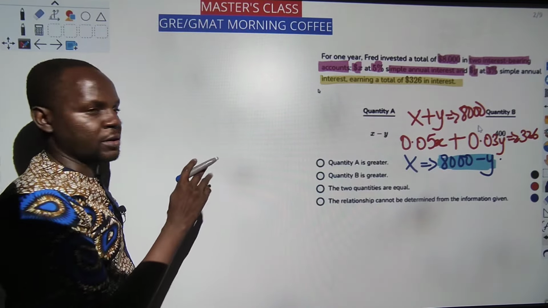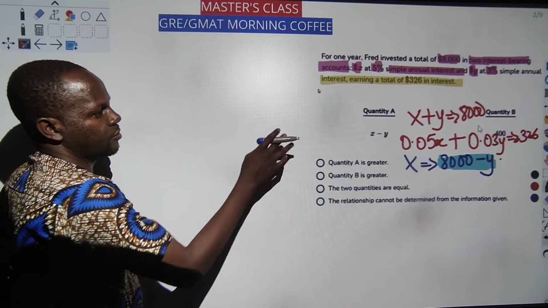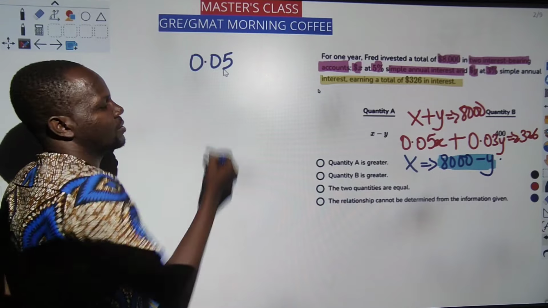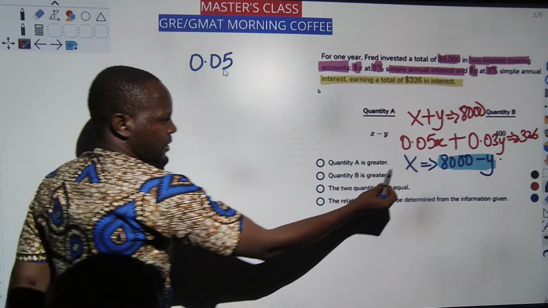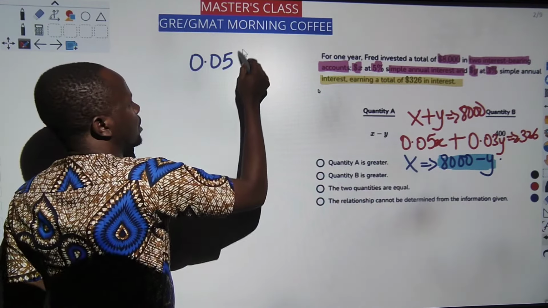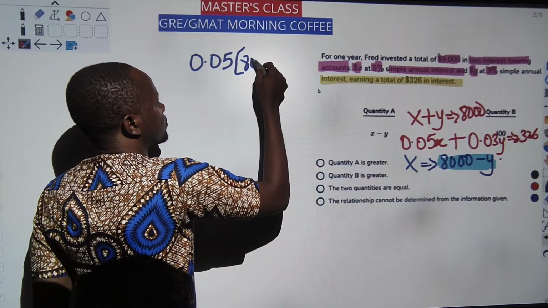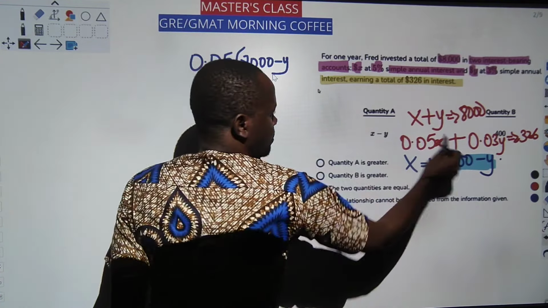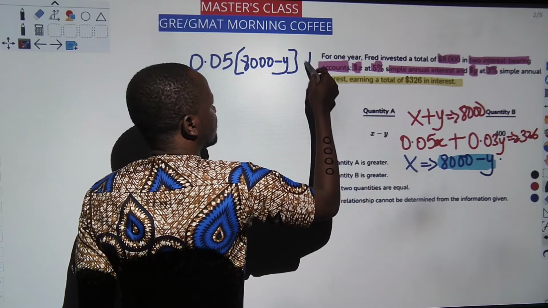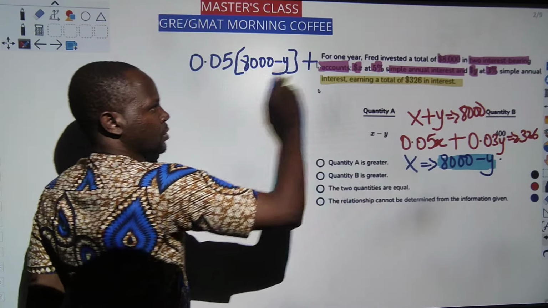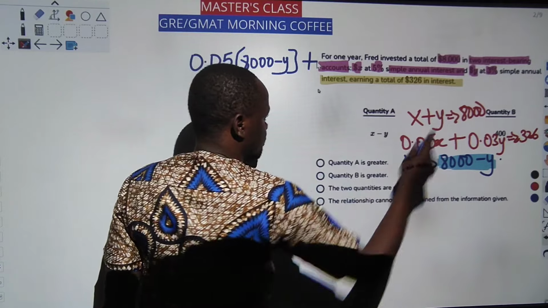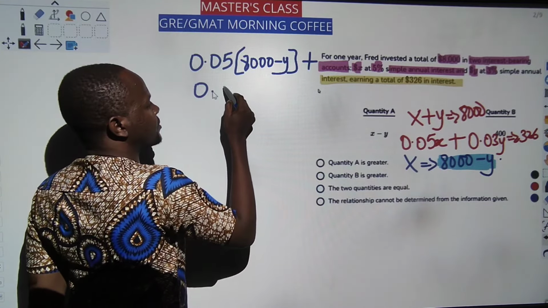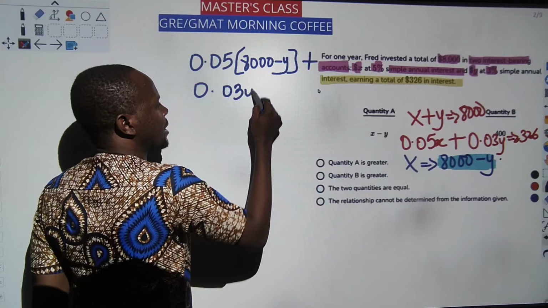We have 0.05, then the x value is now 8,000 minus y. I'm writing plus, and it should be on a straight line, but because of the space, I'm going to write 0.03y.